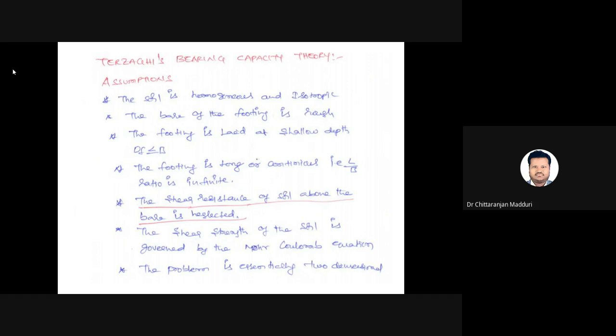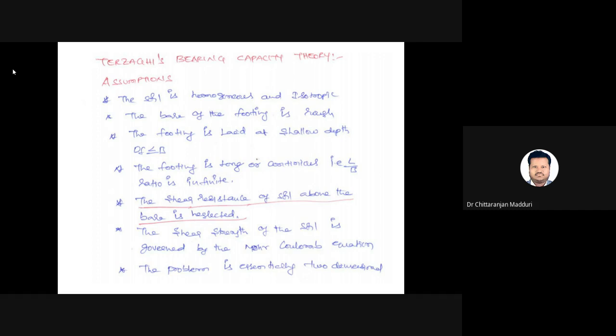Next, Terzaghi's bearing capacity theory. Terzaghi is known as the father of soil mechanics. He introduced many geotechnical concepts. Here also he has given some equations to estimate the bearing capacity of the soil. Before deriving the equations, he made the following assumptions, which are very important from the GATE point of view. The soil is homogeneous and isotropic. Homogeneous means similar properties at all points. Isotropic means identical properties in different directions at a given point.